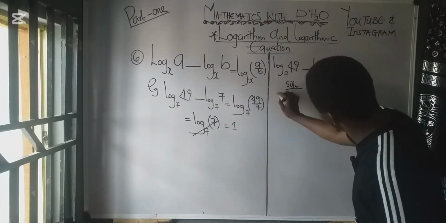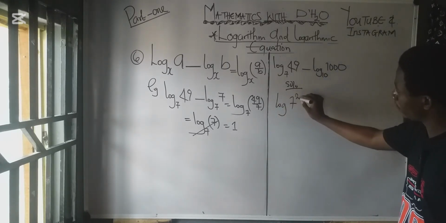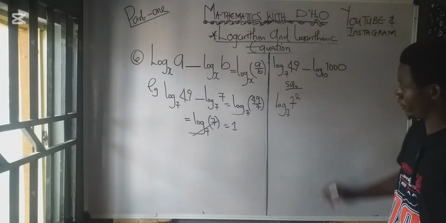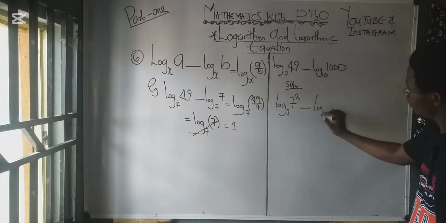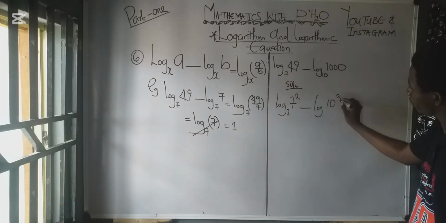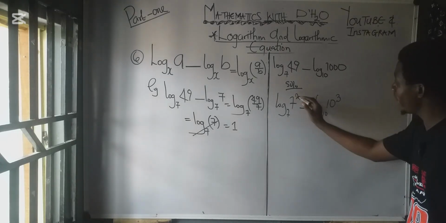We have log. This 49 is 7 raised to the power of 2 base 7. Minus, 1000 is 10 raised to the power of 3 base 10. So what do we simply do? We carry the powers to the back.